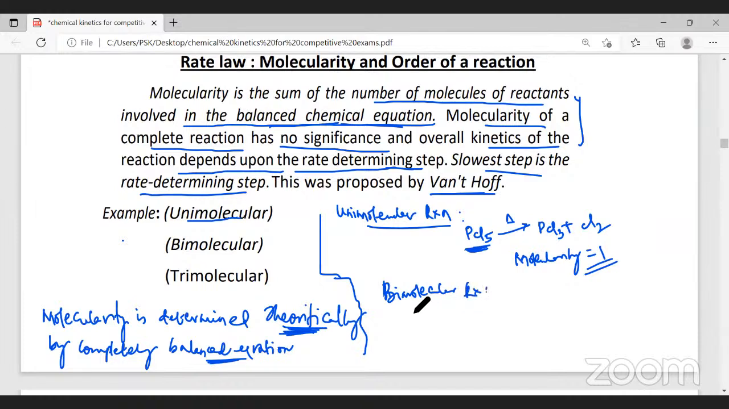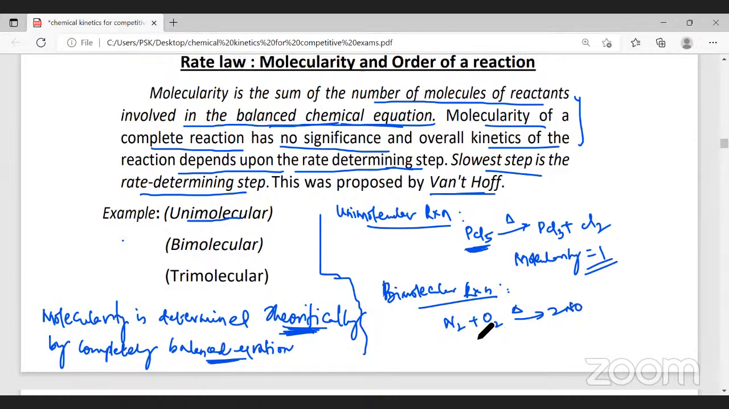Now, when we say bimolecular reaction, I want you to define what a bimolecular reaction is. N2 plus O2, when you heat, we get 2NO. This is the reaction. How many reactant molecules are taking part in the reaction? It's a slow step, a one step reaction.